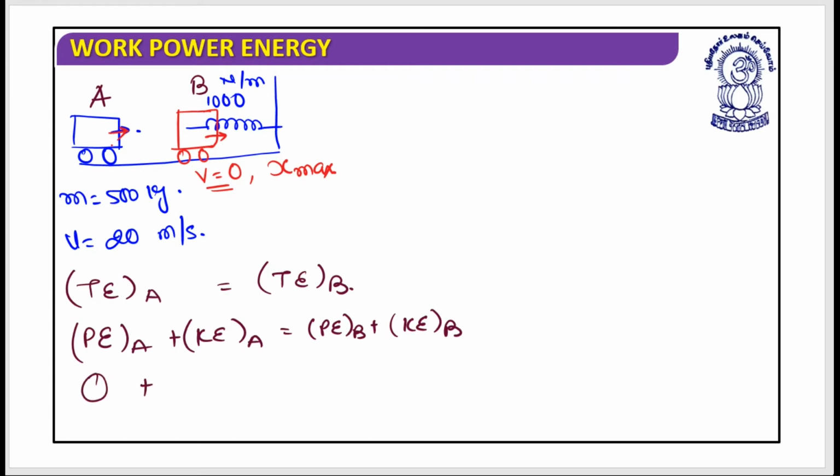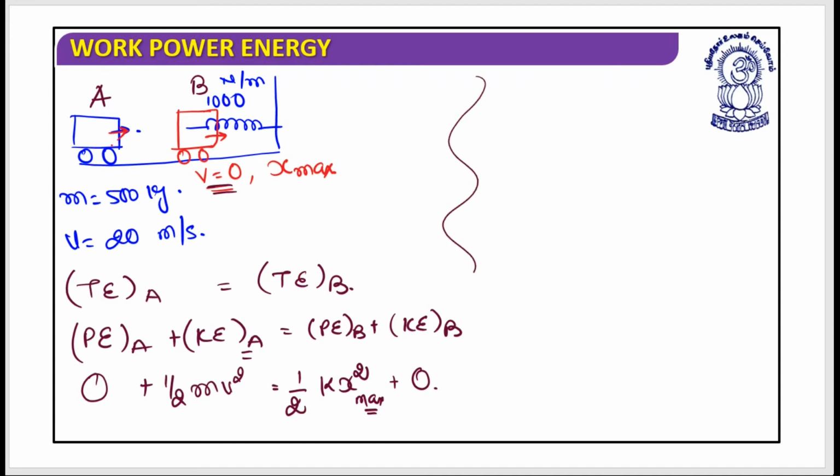At position A, does it have kinetic energy? Yes, my car has energy, it's half mv square. That should equal, at position B, where velocity is 0. When velocity is 0, my kinetic energy is 0. Potential energy, yes, I could write it as half k x square. In fact, this is the maximum compression. Is it clear? So now let's just solve this.